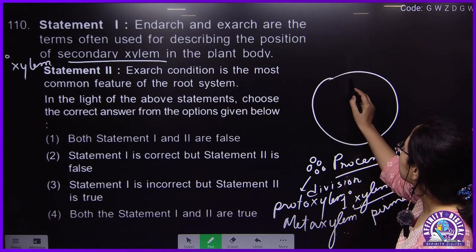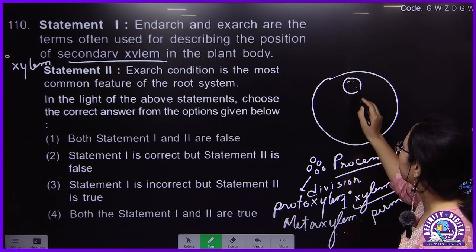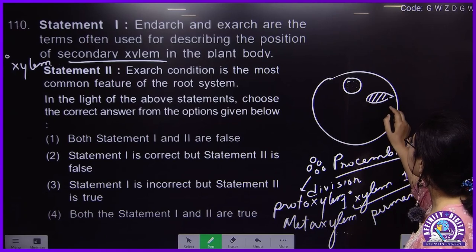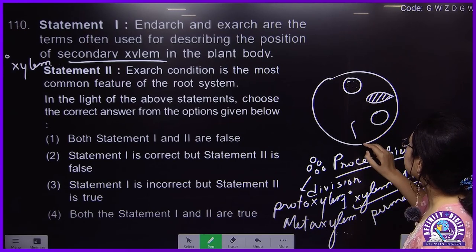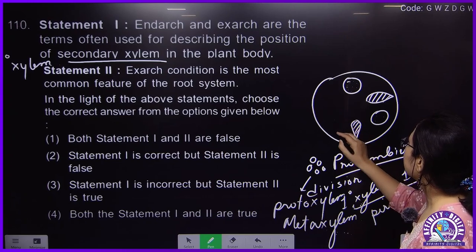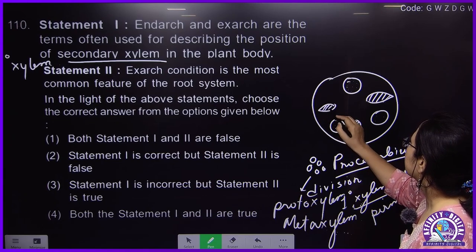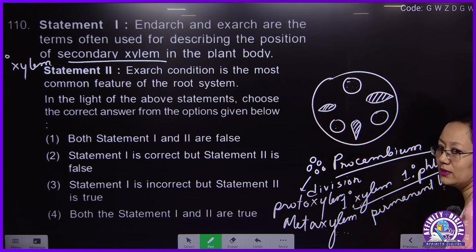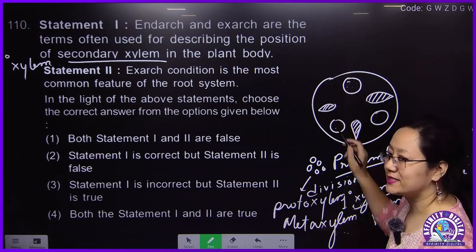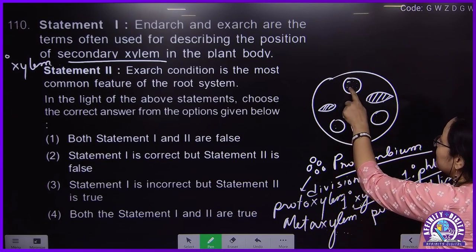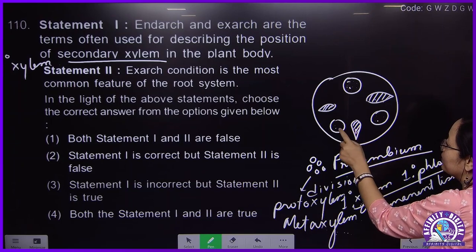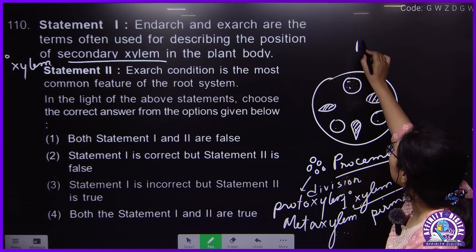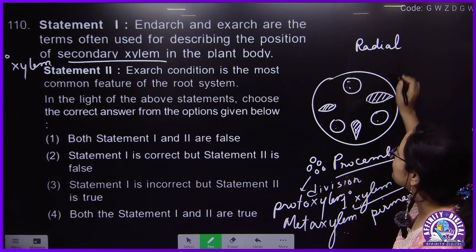Say in the case of root, suppose this is phloem. A phloem bundle will be there, then a xylem. Again a phloem bundle, then xylem, like this. Again a phloem bundle, then xylem. Let's consider there are three xylem and three phloem bundles, alternating on different radii. One phloem bundle, one xylem bundle, alternating on different radii. This kind of arrangement of the vascular bundle is called radial.